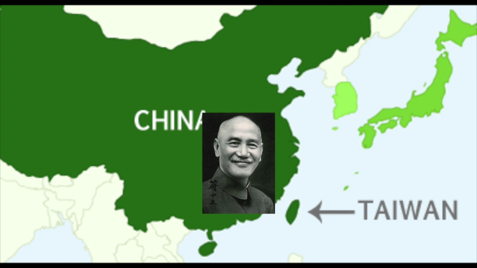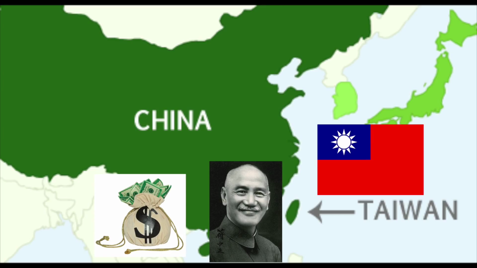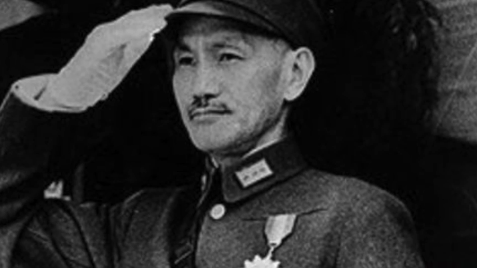Chiang Kai-shek fled to Taiwan and set up the Republic of China, maintaining that he was a legitimate leader of mainland China. His regime was bankrolled with the riches taken from the mainland. He declared the Republic of China to be China's legitimate government in exile, further widening the political split between the mainland and Taiwan. Nevertheless, he remained the president of the Republic until his death in April 1975.